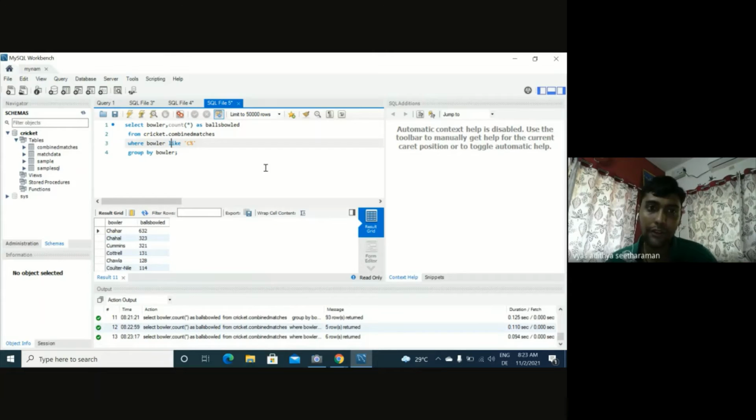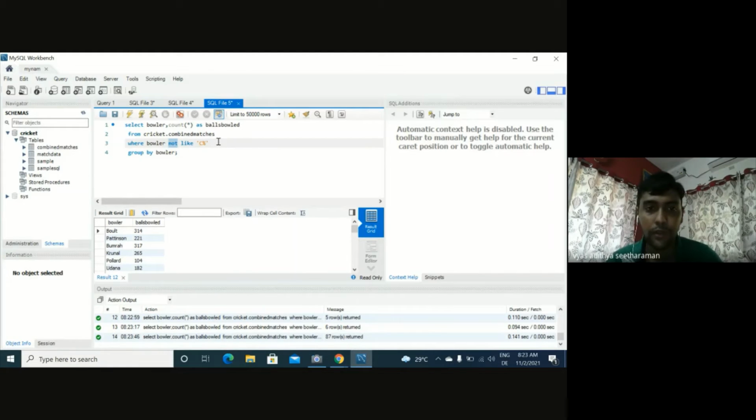What if we want to see those bowlers whose name does not start with that letter? Then instead of putting like, we can say where bowler not like C. This will show all the bowlers and the balls bowled, but whose name does not start with C. As you see, you get Bolt, Pattinson, all the names except those which start with a C. So instead of like, we put a not like to exclude those particular rows.